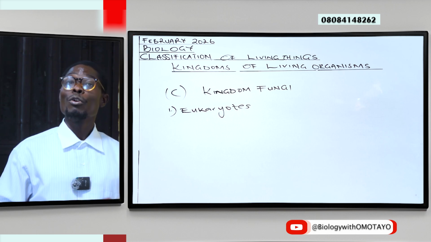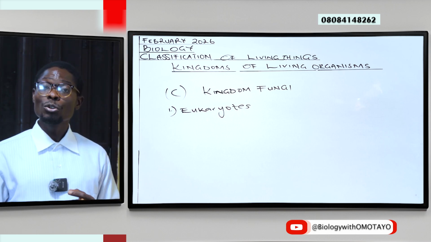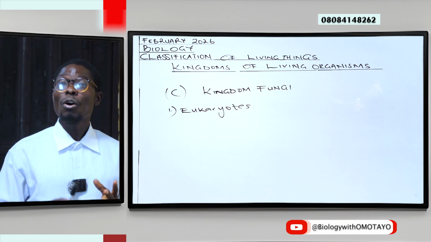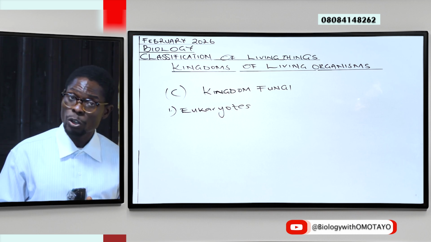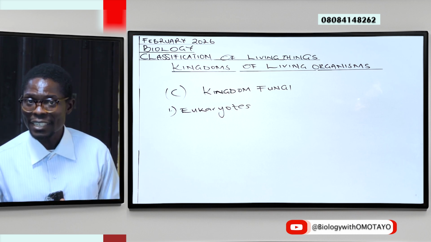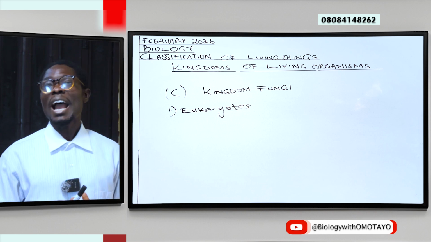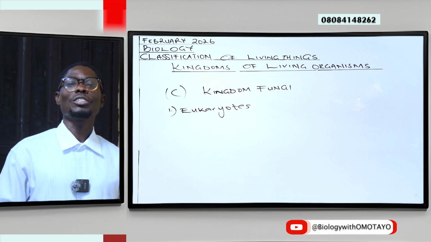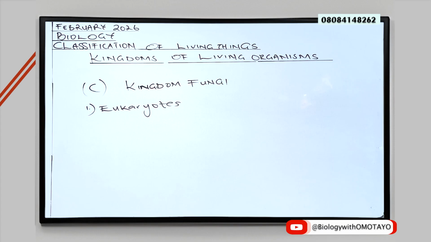That is to say, for Protoctista, the nucleus is eukaryotic, fungi, eukaryotic, plantae, eukaryotic, animalia, eukaryotic.